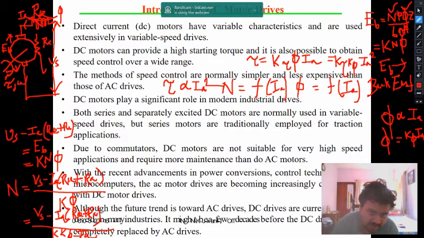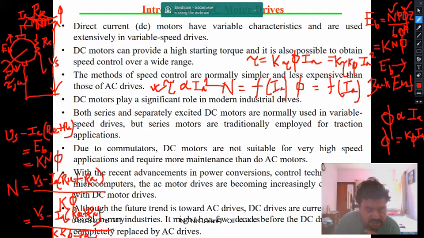So that's why when a series motor starts, it will draw a huge amount of current, and the more the current, the more will be the torque. But here tau is proportional to Ia square, so the starting torque will be very, very high. So that's why a DC motor will give you high starting torque, in fact the highest starting torque. So this is one important concept you have to remember while you study DC motor drives.